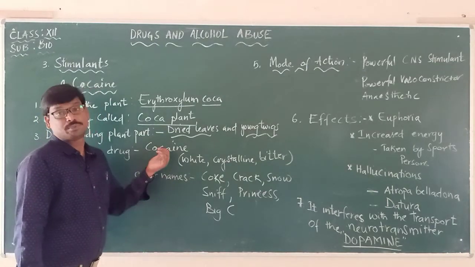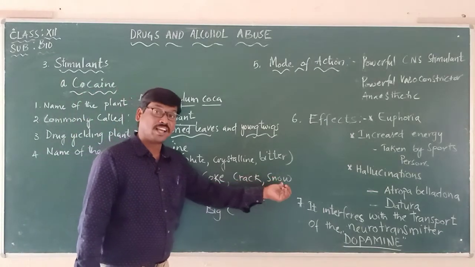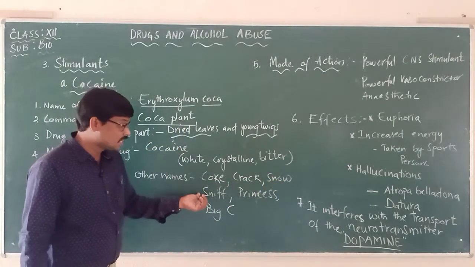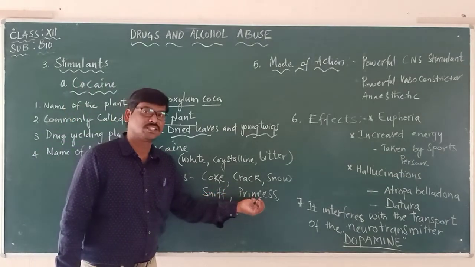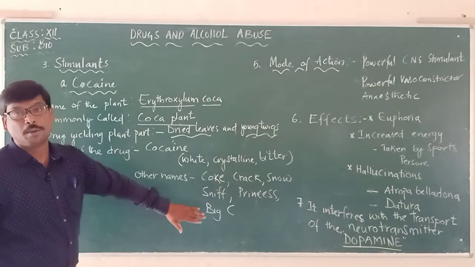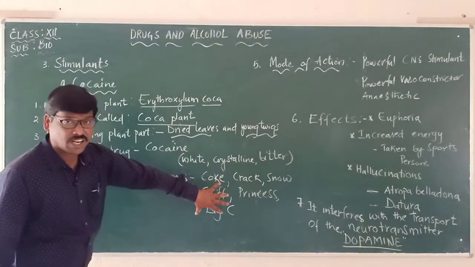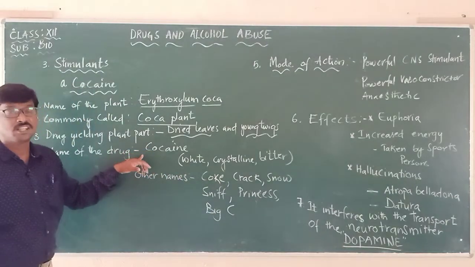So what are the other names for cocaine? It is called coke, it is called crack, it is called snow, or it is called sniff. It is also called princess, or otherwise it is also called big C. C represents cocaine. So these are all the other names which are given for this drug called cocaine.